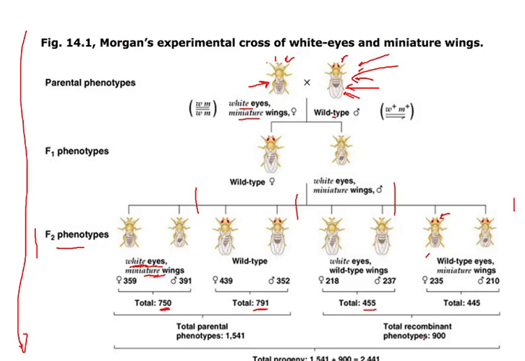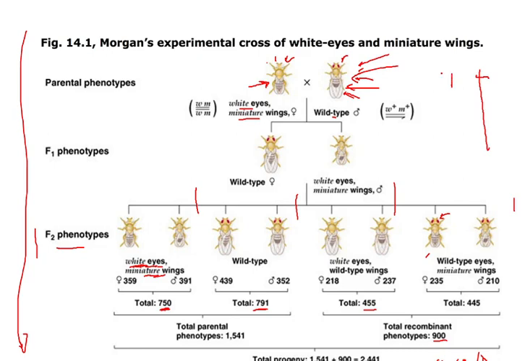And if you simply divide this, for example, total progeny is 2441, this is the formula to identify the recombinational frequency. So this is total recombination frequency. So 900 divided by total, that is 2441, multiplied by 100 will give you 36.9, and this 36.9 is nothing but a recombinational frequency between the genes of a color.